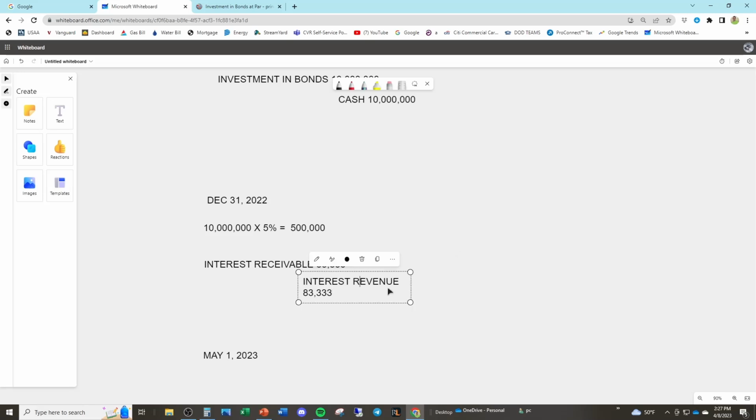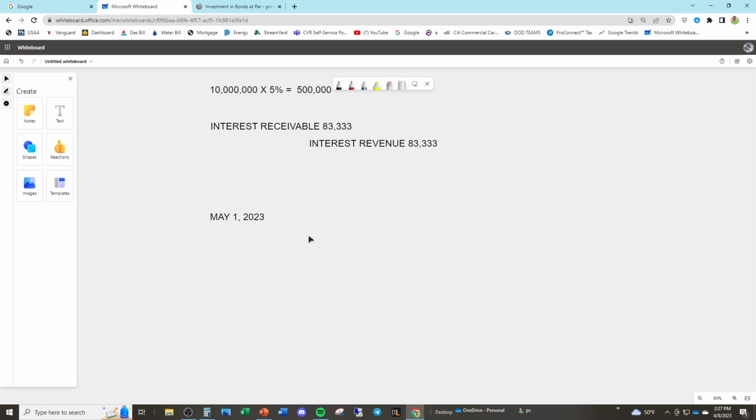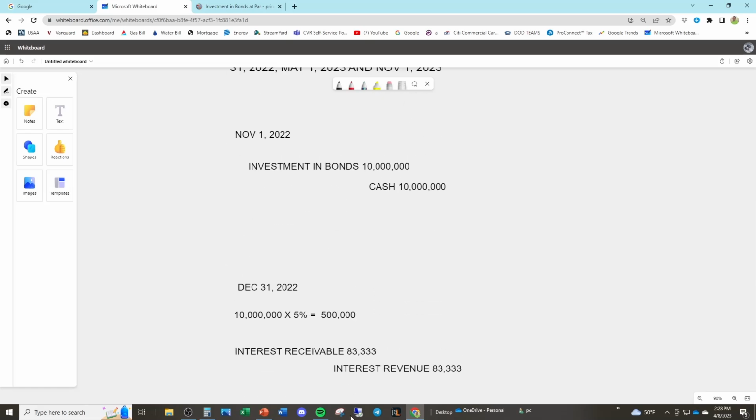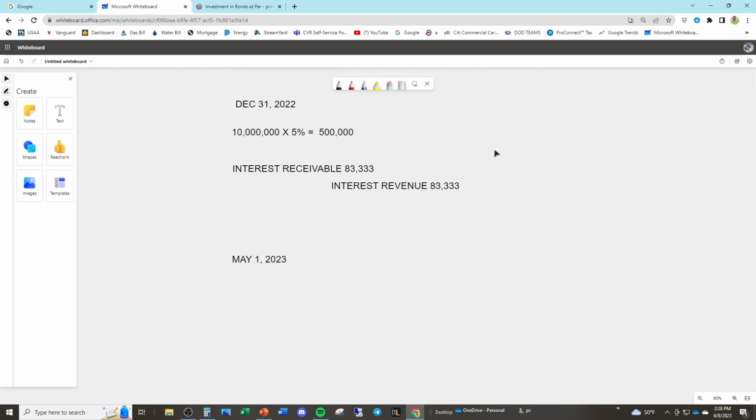Now, we go ahead and we hang out and we live our life and we eagerly anticipate receiving our interest payment on May 1st, 2023. So now it's time to receive our first interest payment from the government because it's a semi-annual bond. It pays semi-annually, aka twice a year. So how much cash are we getting for half a year?